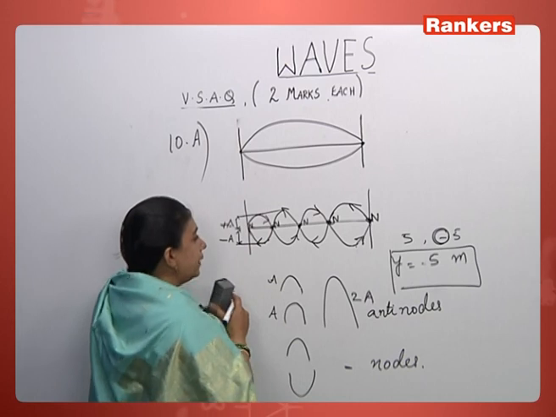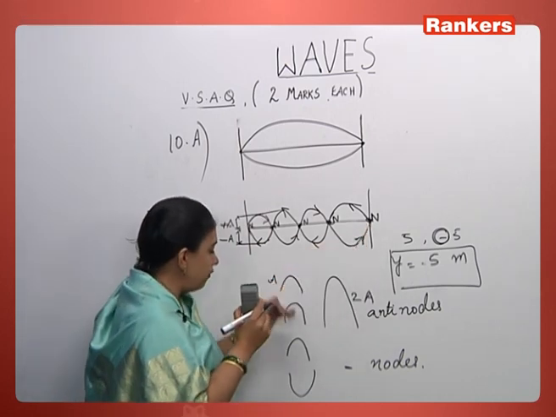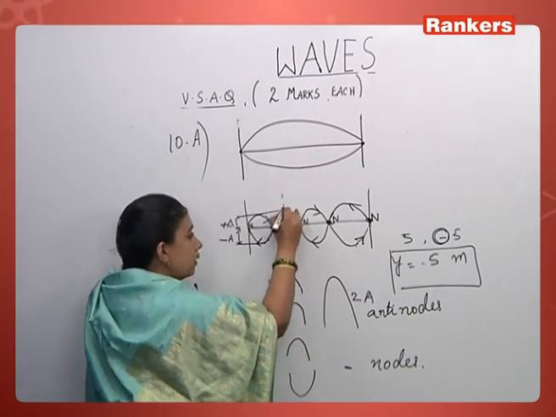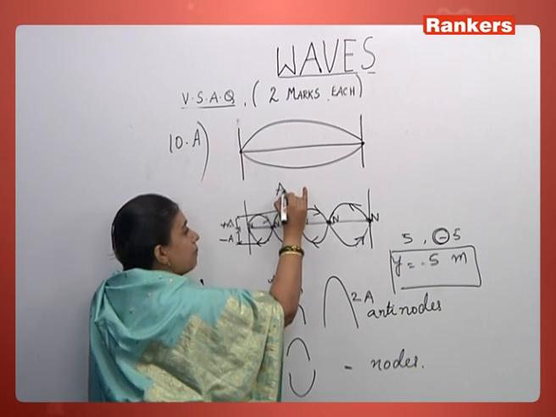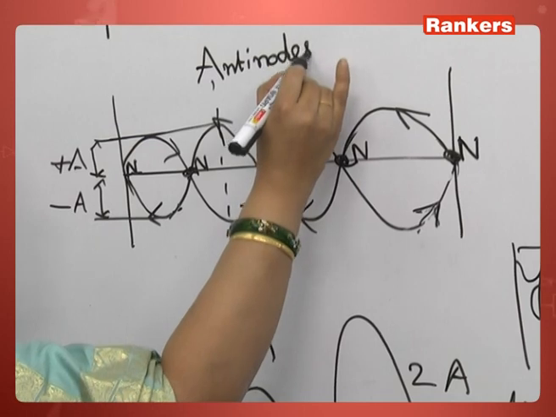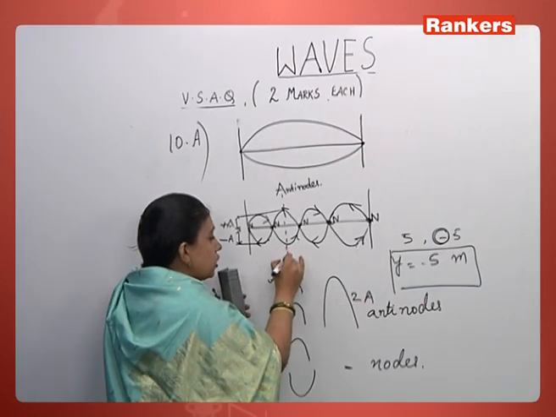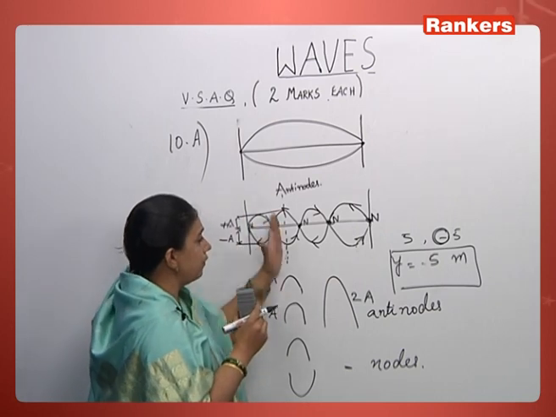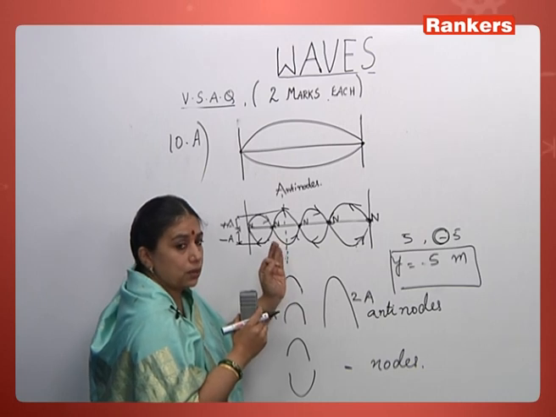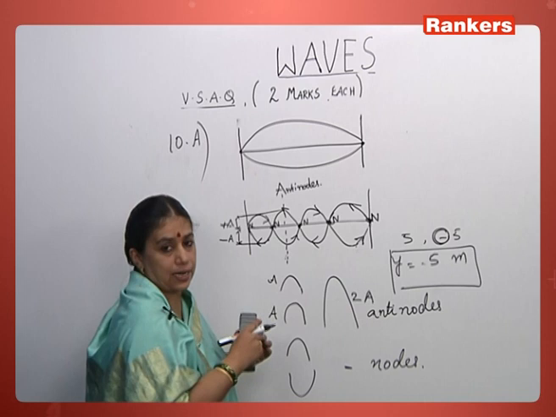That is, the net amplitude of the resultant wave is 0 because the crest of one wave would have fallen on the trough of the other wave. The positions where the amplitudes are maximum are called antinodes. So the positions where the resultant wave, due to superimposition, has maximum amplitude are called antinodes. Such a wave is called a stationary wave.